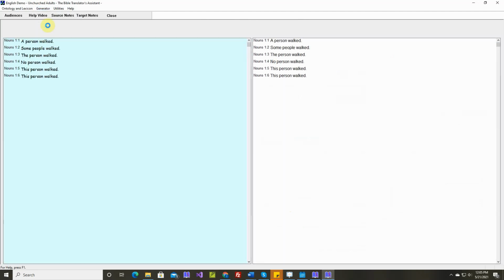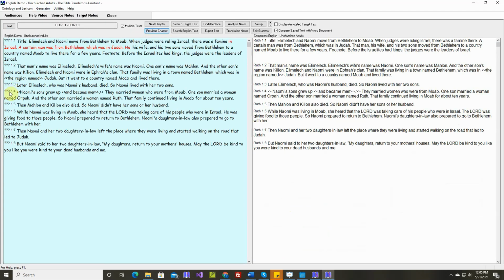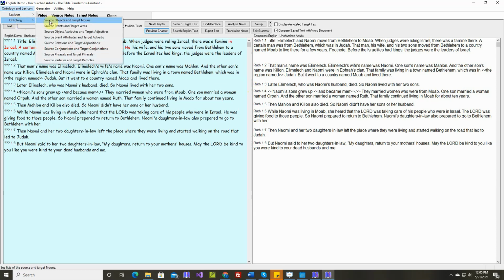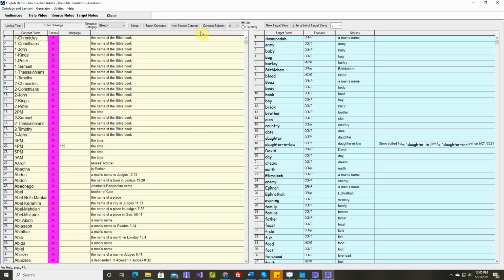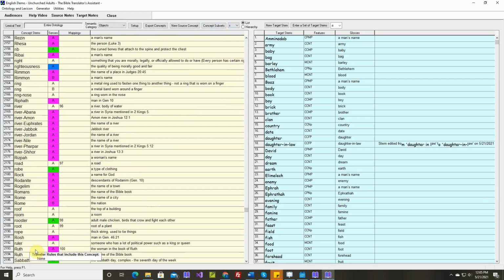I noticed while it was generating, see all these question marks here? When we're working in the grammar introduction, the names of the books are predefined. But when we're working in the Bible, we need to supply the name of each Bible book. And we can do that by going to the ontology. And we need the book for Ruth. Let's go to S. Okay, right here.